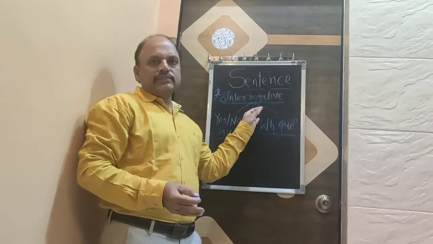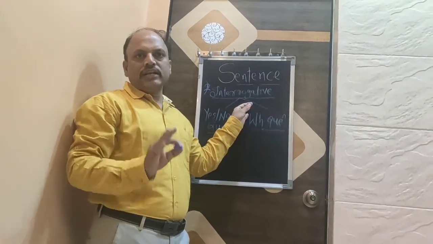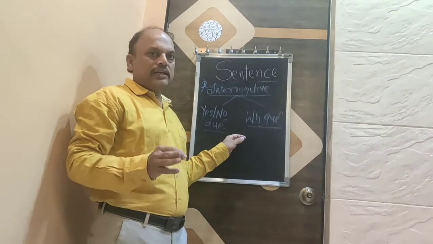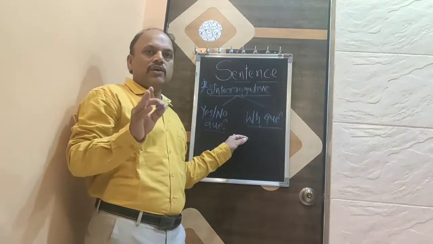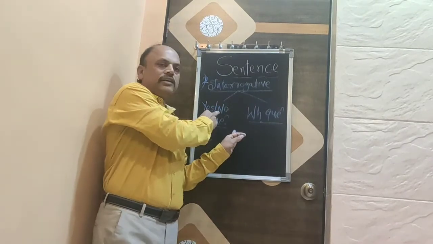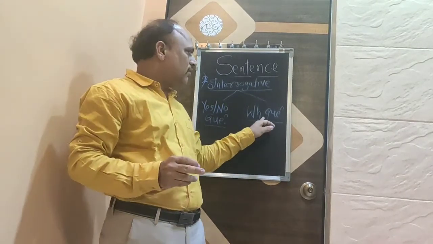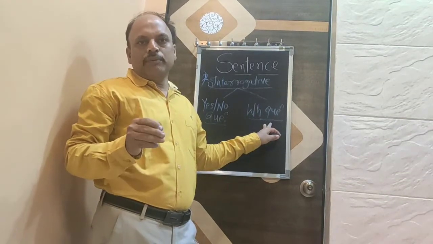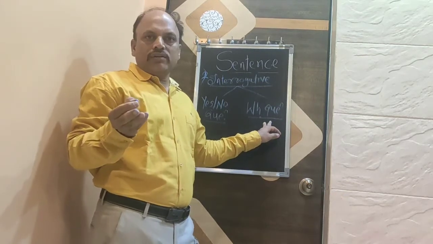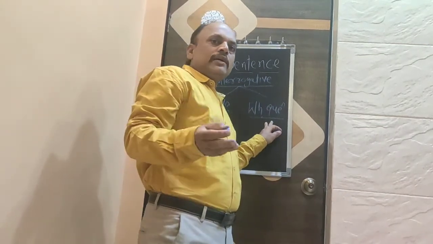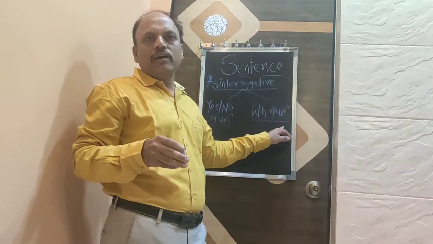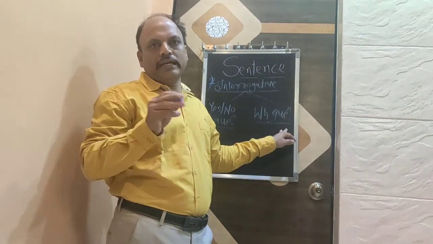The interrogative sentence is nothing but the questionary sentences. It is of two types. When the question is asked and the answer is in yes or no, that sentence is a yes or no question sentence. And another one starts with WH adverbs like what, which, whom, how. When the sentence starts with these, they are called WH question interrogative sentences.